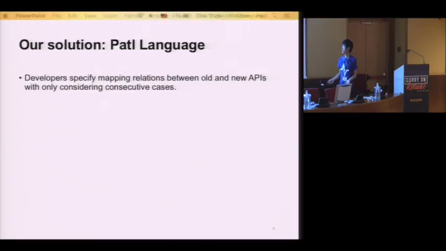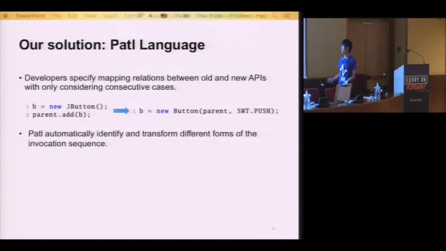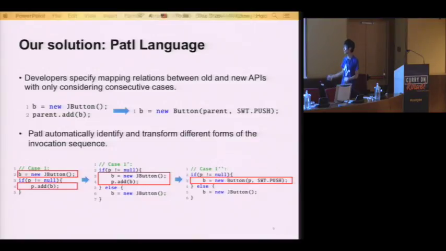So our solution is the Paddle language. With Paddle, developers only need to specify a mapping relation between old and new APIs, considering only the consecutive cases, the simplest case. And our language will automatically identify and transform different forms of invocations in practice. So for example, we'll automatically identify that there is a match here, that is what we want to transform. We'll do a normalization so that they appear as what we want, and we will perform the transformation. That's all. We just want to relieve the burden of the API developer in writing the rules.